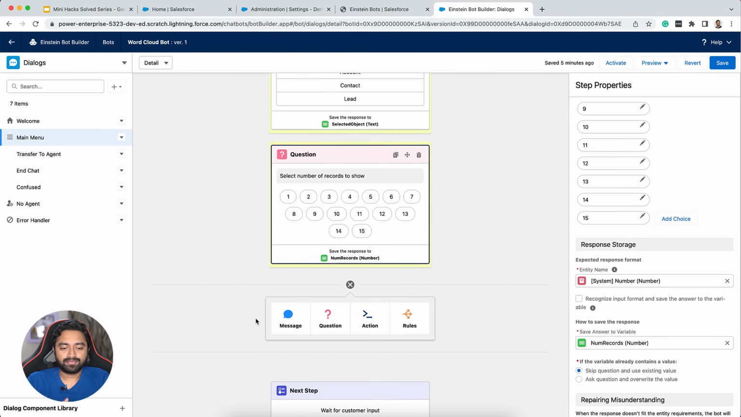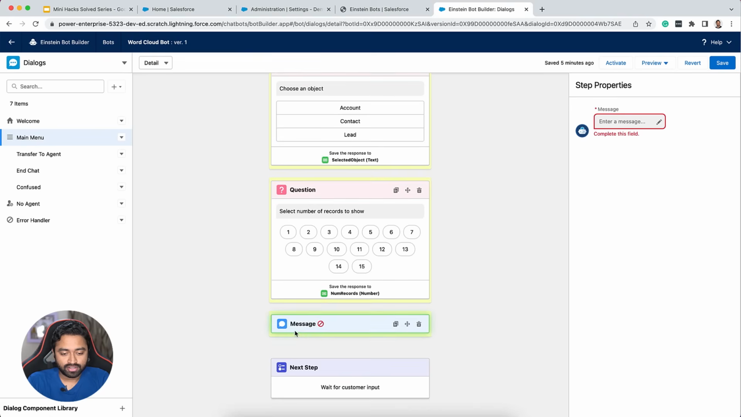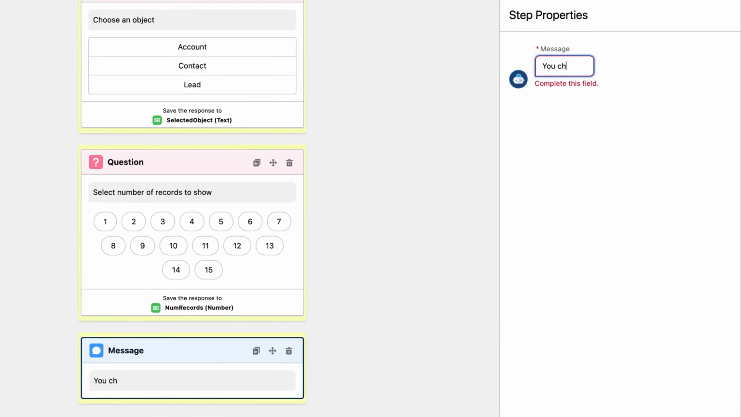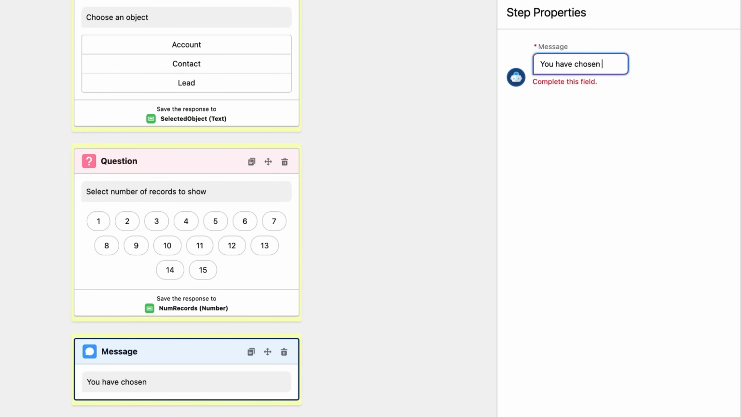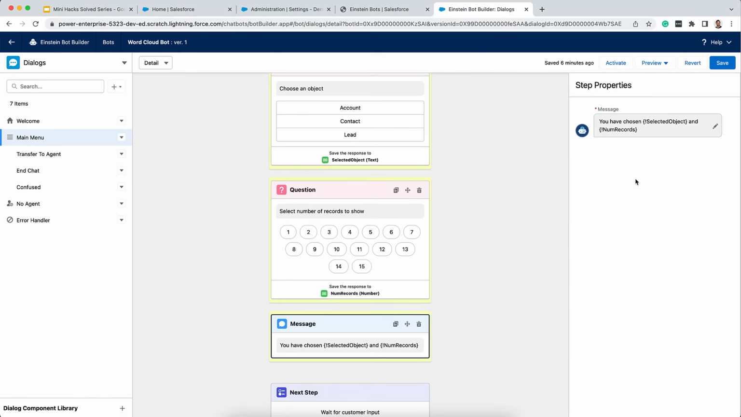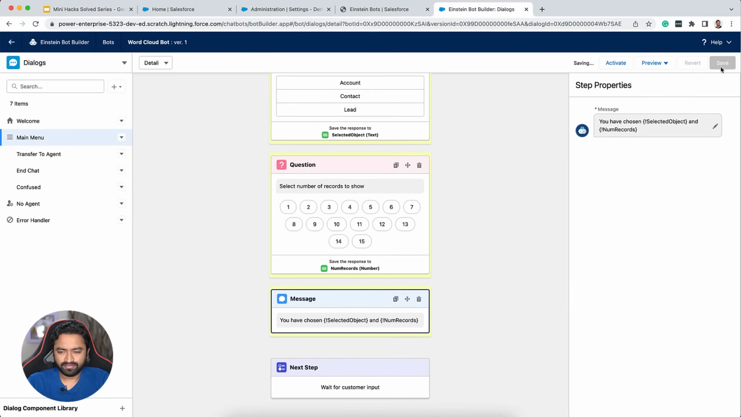Now ideally, after capturing both of these answers, you need to be showing the word cloud. But before doing that, I want to quickly show a message with the values that we have captured, so that I can test if the current configuration is working correctly or not. So I'll show a message. I'll say you have chosen, and then we can use merge fields to show different variables, and num records. Now let me click on save,